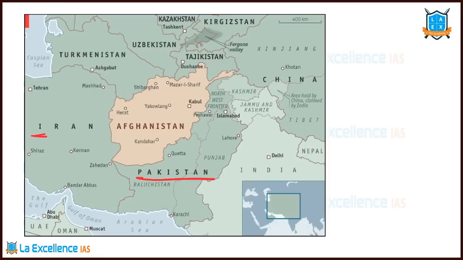Pakistan, Iran, Turkmenistan, Uzbekistan, Tajikistan, China. China has a tiny border with Afghanistan. These are the countries with which Afghanistan has the border. If you consider this region, India also has the border. But as this is that side of Jammu and Kashmir, we are not considering that as a direct border, especially for the international negotiations. That is why they are not inviting India under this 6+2 meeting.